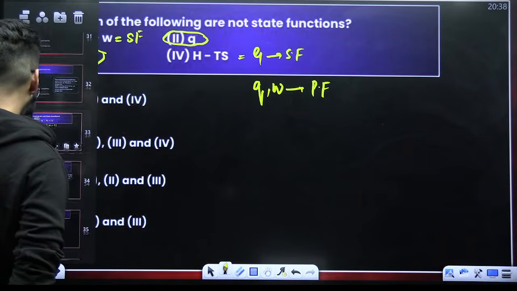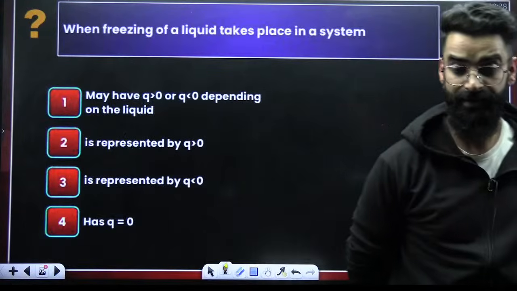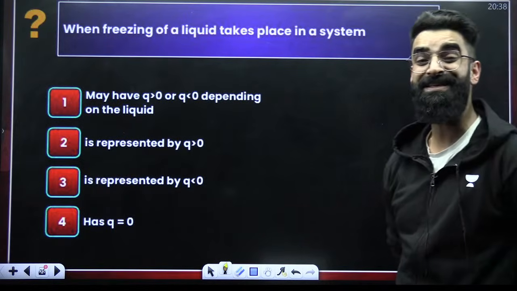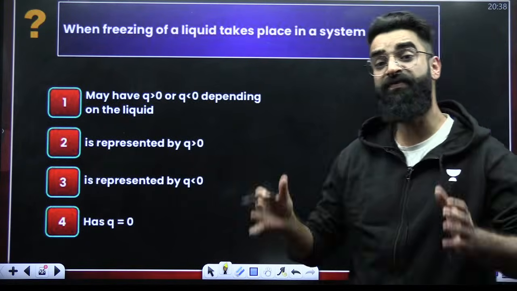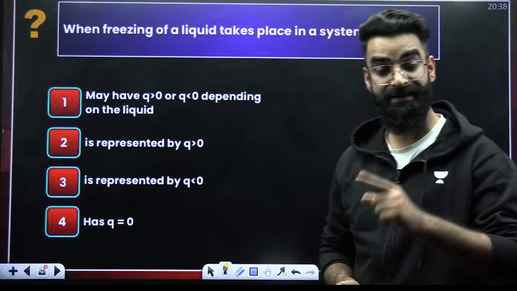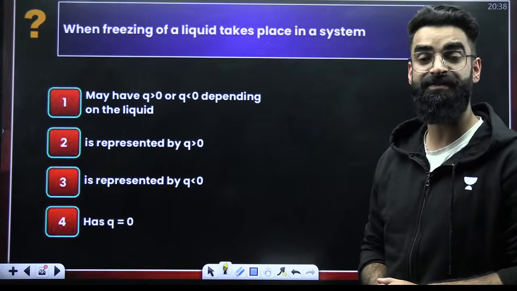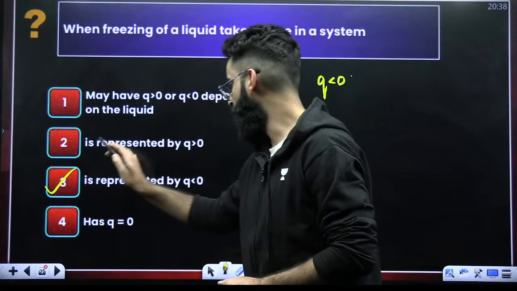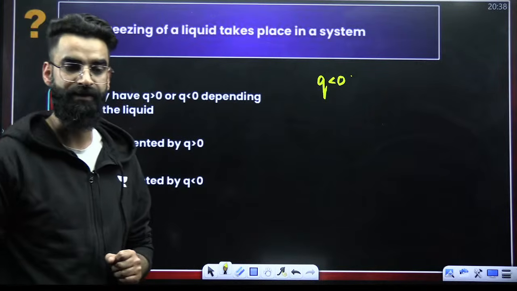Okay, I am moving on, guys. Talk about this particular question. Look at the question carefully and tell me its answer. When a liquid freezes, when a liquid gets converted into solid, is heat absorbed by the system or is heat released? Heat is released by the system. And whenever heat is released by the system, the Q value, as per sign convention, is taken to be negative, right? So it has to be option C. That is going to be the correct answer of this particular question. Yeah?